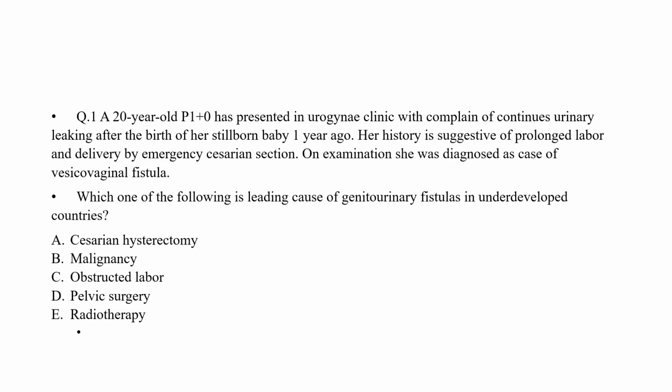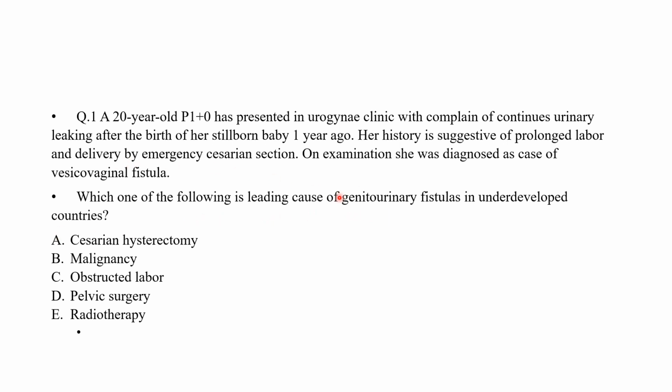Question number one: a 20 years old para 1 plus 0 has presented in Urogyne clinic with complaint of continuous urinary leaking after the birth of her stillborn baby 1 year ago. Her history is suggestive of prolonged labor and delivery by emergency cesarean section. On examination, she was diagnosed as a case of vesicovaginal fistula. Which one of the following is the leading cause of genitourinary fistulas in underdeveloped countries?